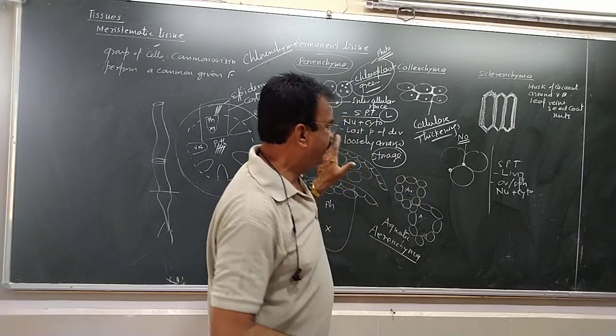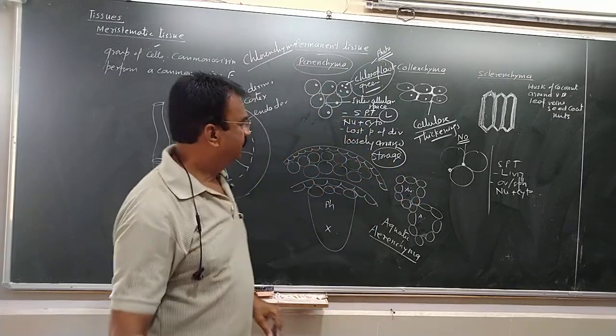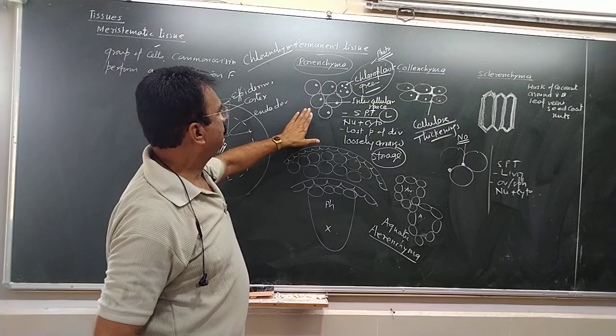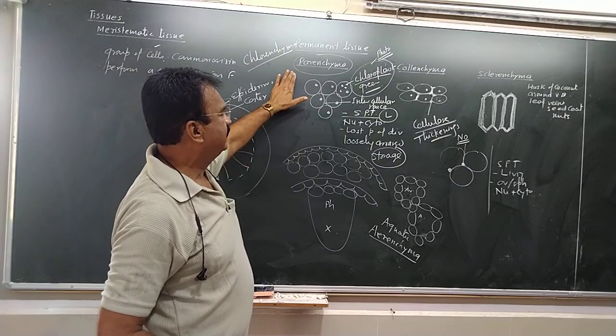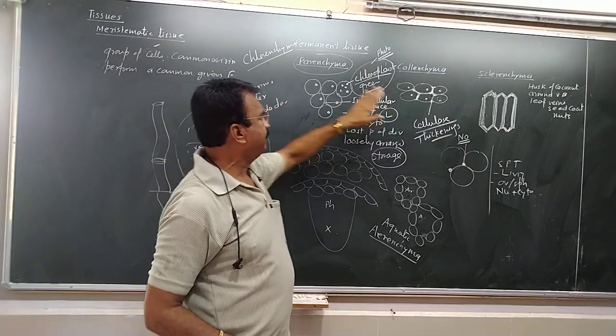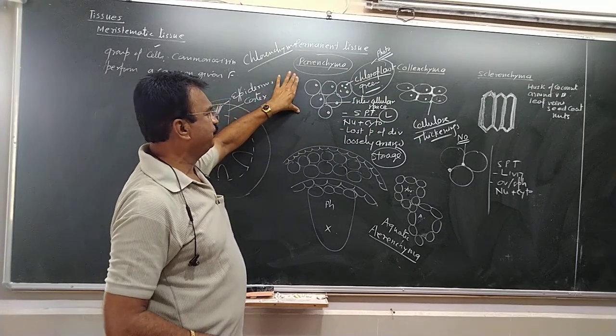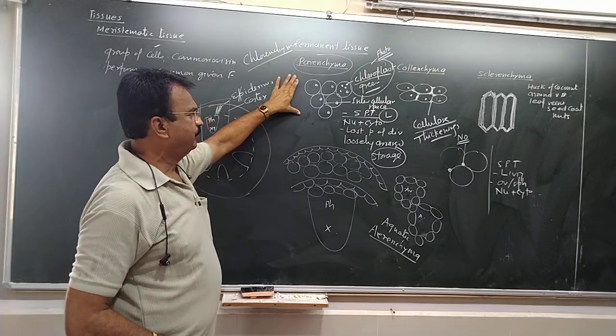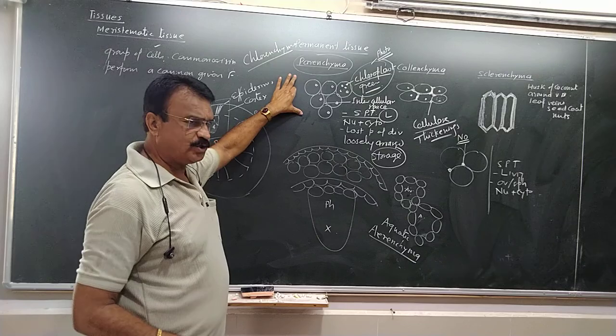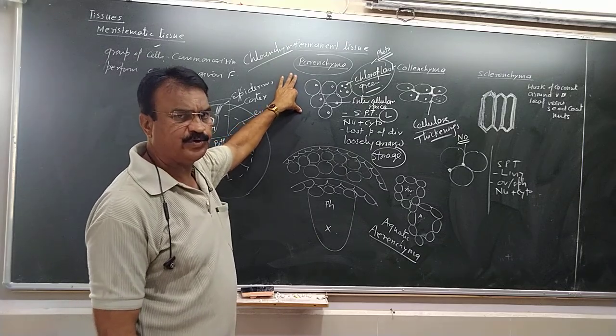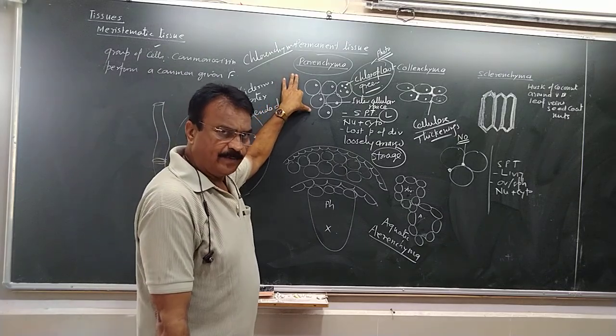So this is about another type of permanent tissue we have seen. Parenchyma is there. Another is the collenchyma. Parenchyma is a soft tissue which contains the food material, for the storage of food material. Any soft part which you see in the plants is made up of parenchyma.